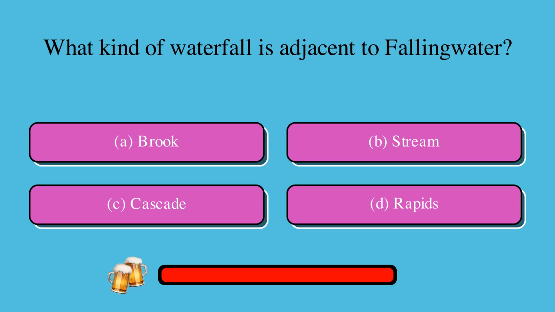What kind of waterfall is adjacent to Fallingwater? Is it A. brook, B. stream, C. cascade, or D. rapids? The correct answer is C. cascade.